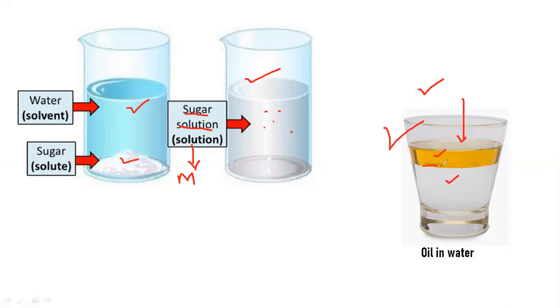Also, there is a boundary which helps to separate both the components. But in case of sugar solution, there is no boundary. Neither can we identify the particles of sugar and water in the sugar solution.